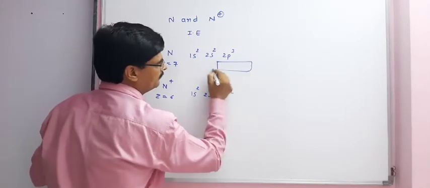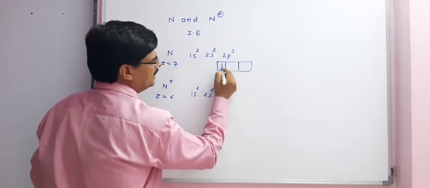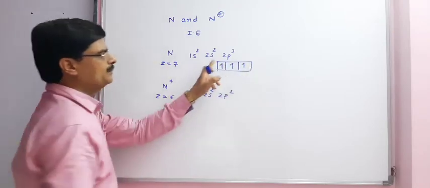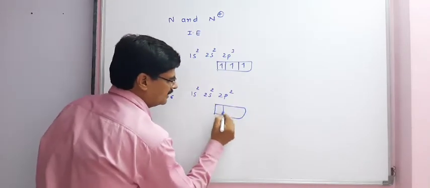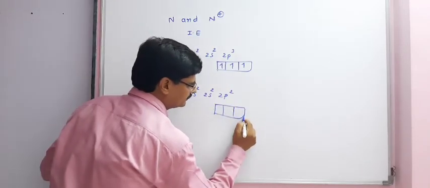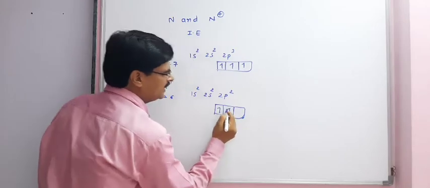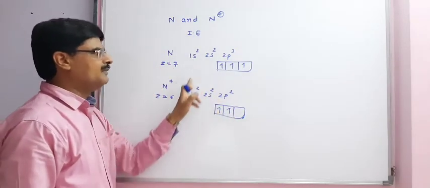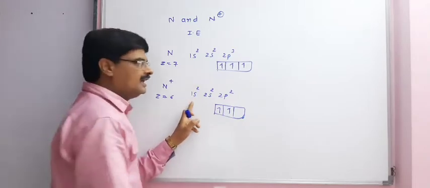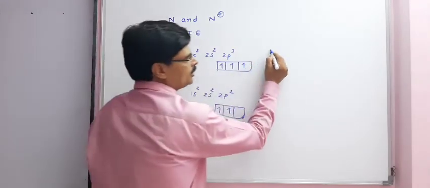So here we have the half-filled electronic configuration of p orbital for nitrogen, and in N plus we have only 2 electrons in the 2p orbital. So whenever the same elements are given, then we do not have to check the electronic configuration.